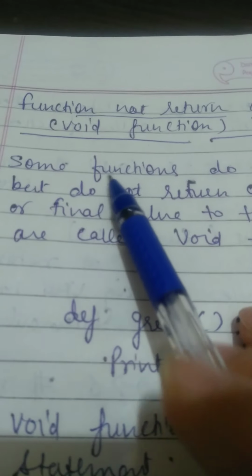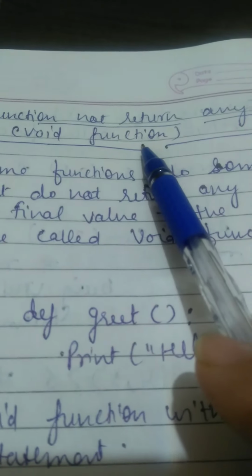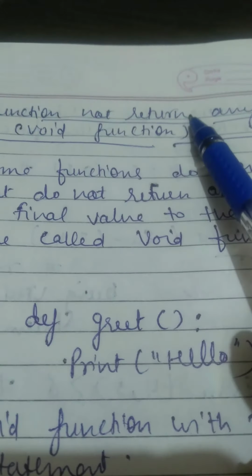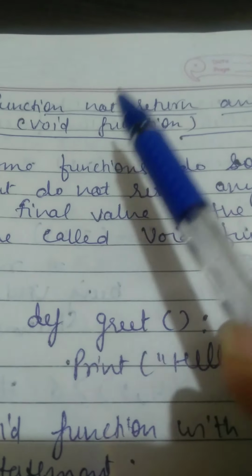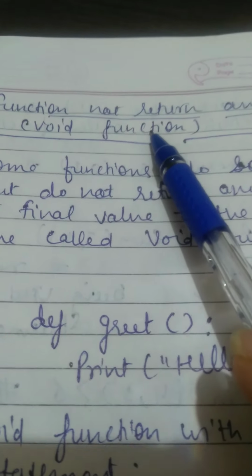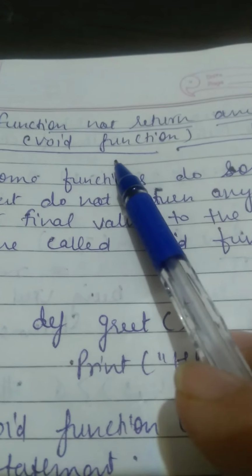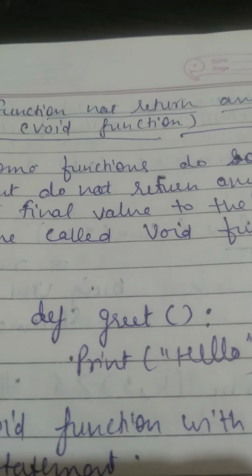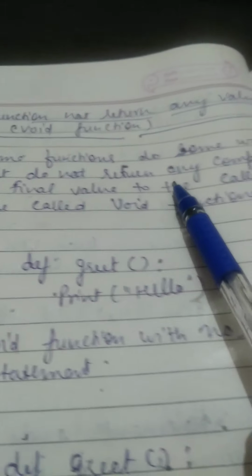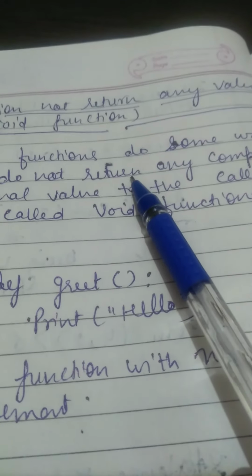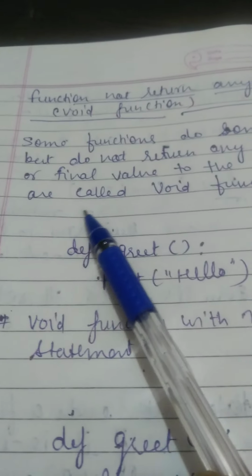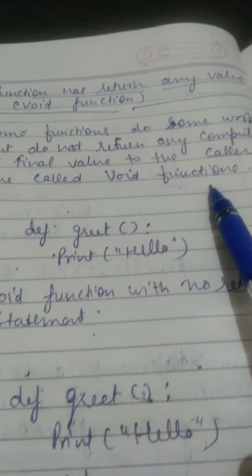Hello students, now the next topic is functions that do not return any value, meaning void functions. If a function returns any value, that means non-void, and if a function is not returning any value, that means it's a void function. Void means it will not return any value, non-void means it will return a value. Some functions do some work but do not return any computed value or final value to the caller function. These are called void functions.